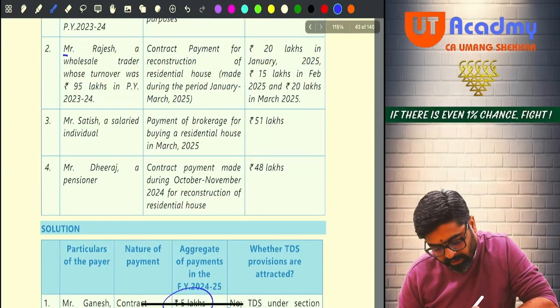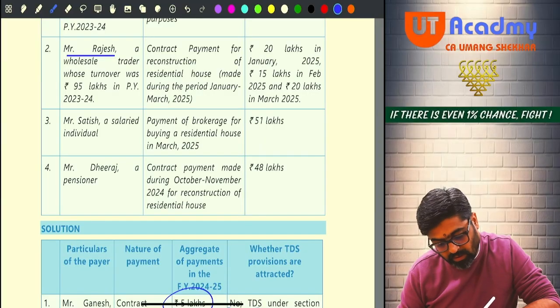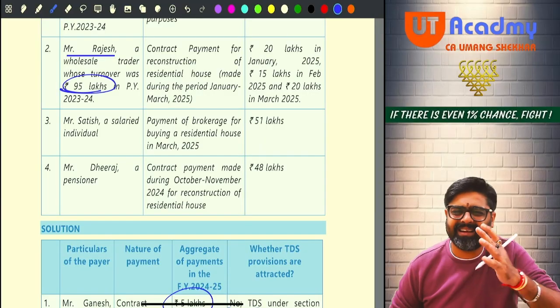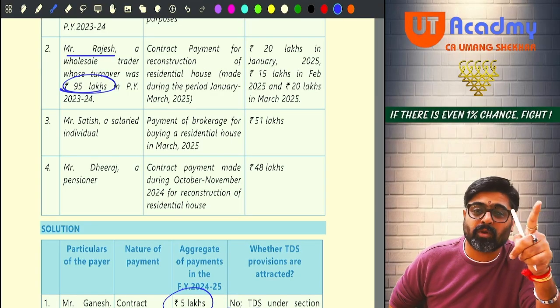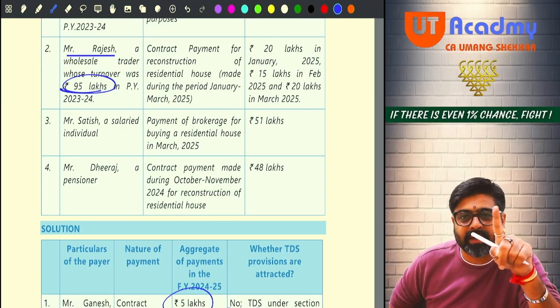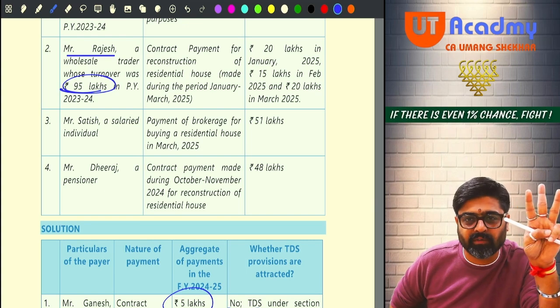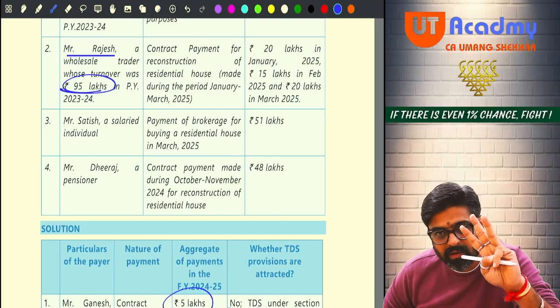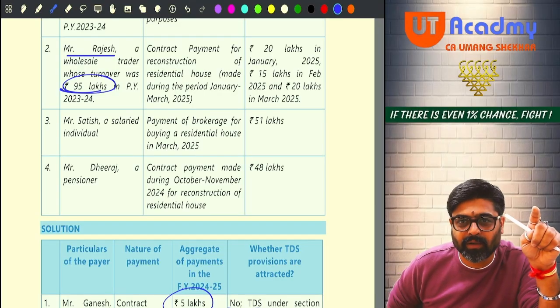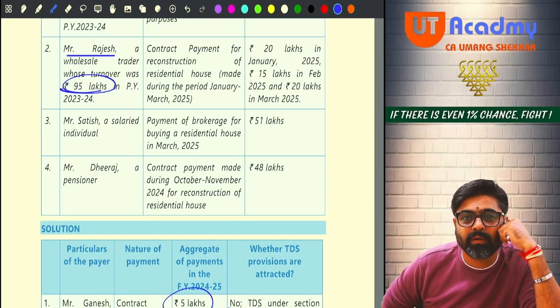Mr. Rajesh, again an individual, wholesale trader whose turnover was 95 lakhs. Done. If your turnover was 95 lakhs, no, meaning not more than 1 CR. Are you liable to deduct TDS under 194C, 194J, 194H? No? Sure? But can you be liable to deduct TDS under 194M?